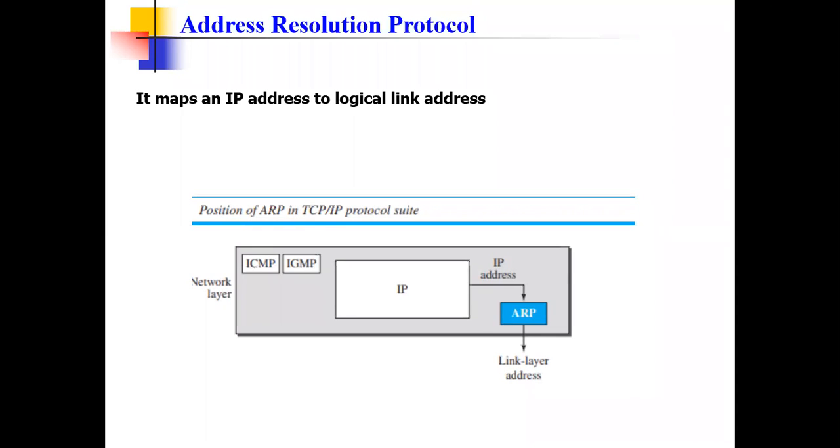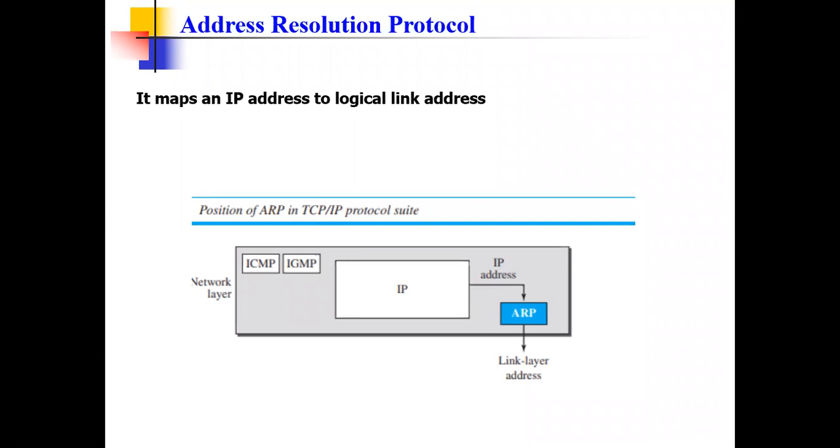Why is this mapping required? Because if you want to send a frame from one node to another node in a link, the IP address alone is not sufficient. You need link layer addressing. In the previous class, we had both the link layer address and the IP address. How will you get the link layer addressing? We get it from ARP only. Am I clear now?